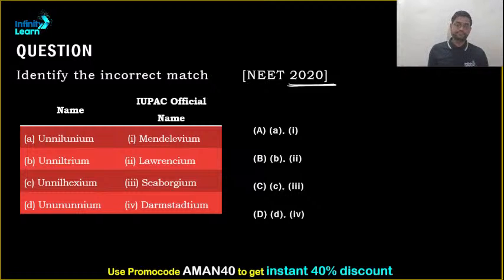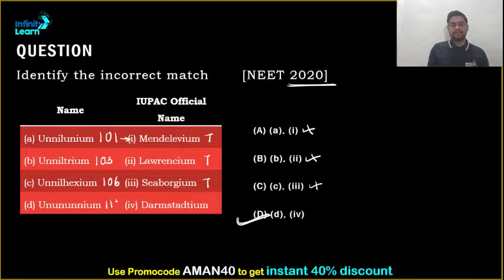Let us start. Nil is 0 and un is 1, so 101 is Mendelevium. That is true. We have to find the incorrect match, so this is a correct match and hence not the right answer. Nil tri is Lawrencium. That is also true. If you remember it, you can easily mark it. Hence not the right answer, because these two matches are correct. Nil hex is Seaborgium. We have just seen this, it is correct, and hence that is not the right answer.